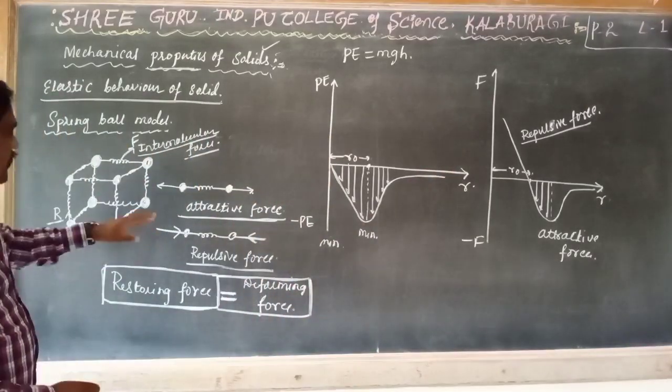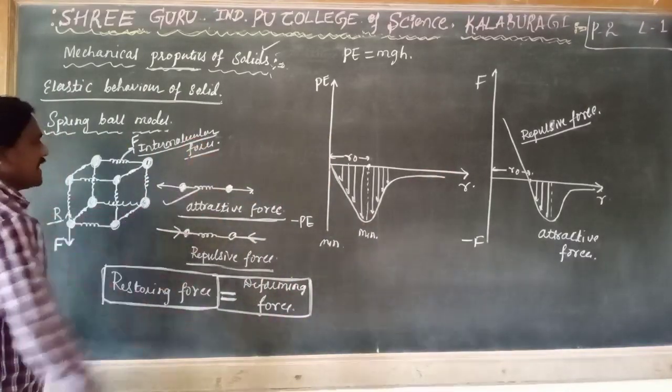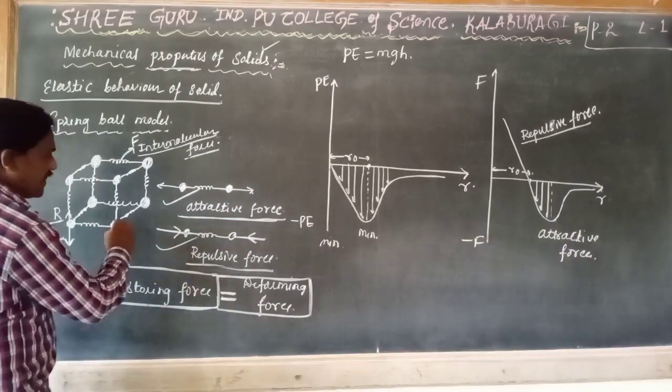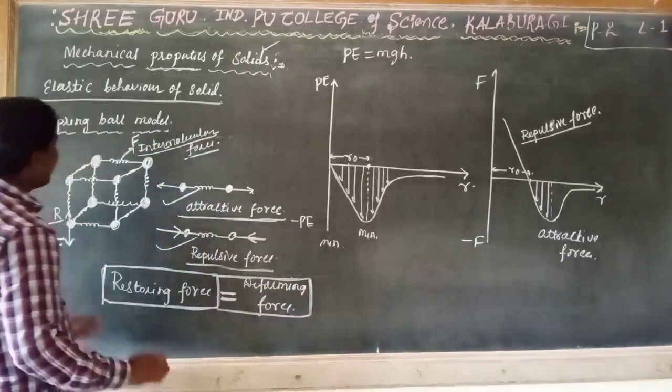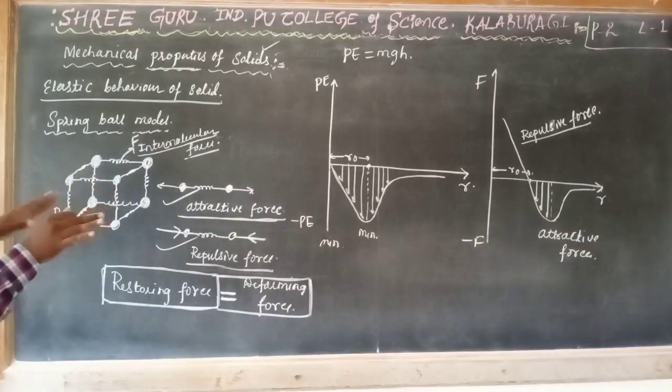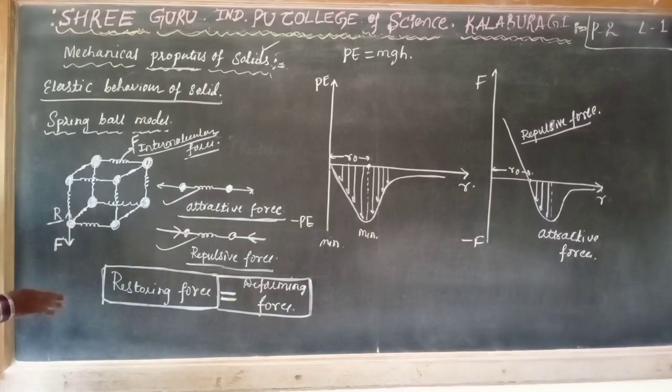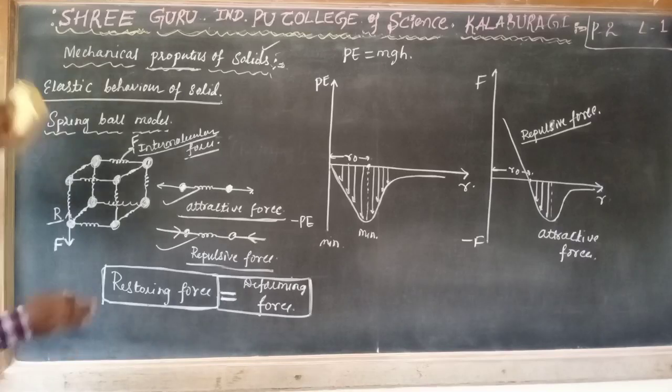According to this, we understand how the attractive force and the repulsive force are developed. If the restoring force and deforming force are equal, the system is in equilibrium. This is the basic explanation of the elastic behavior of solids.